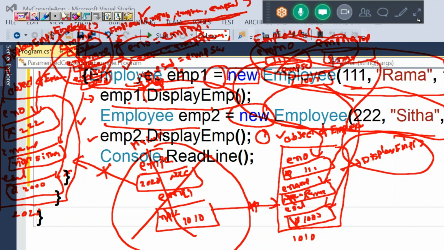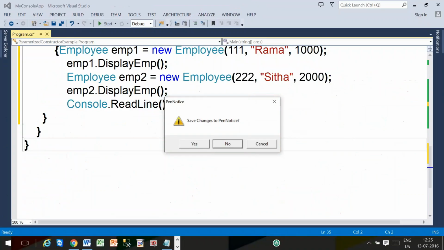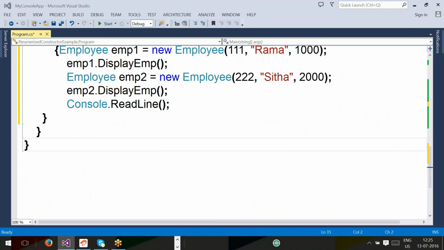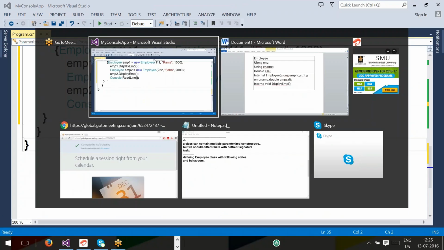Parameterized constructor. Then what is the purpose of parameterized constructor? To initialize different objects with different values. The purpose of parameterized constructor is to initialize.